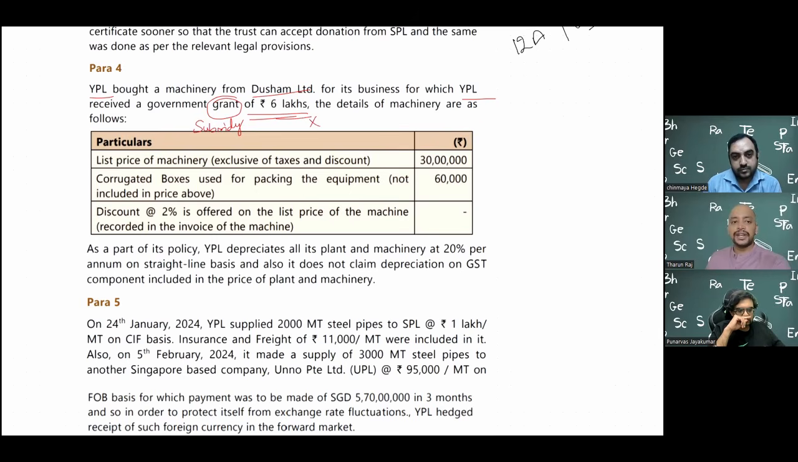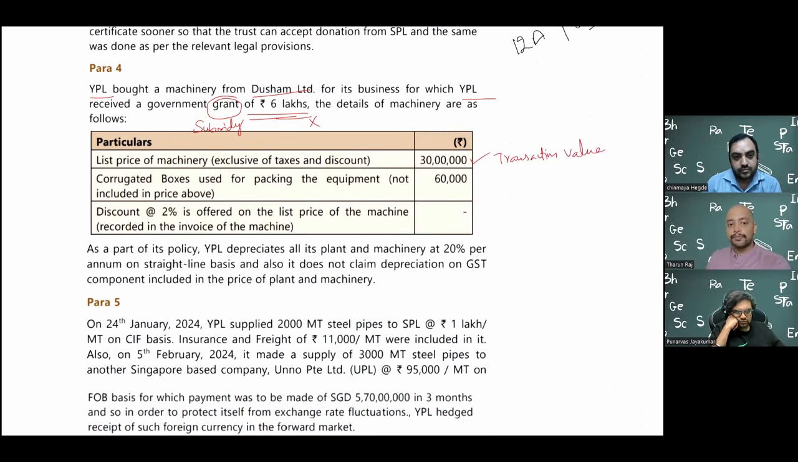The details of the machinery are as follows. List price of the machinery, exclusive of tax and discount, is 30 lakhs. So this will be taken as the base price or the transaction value. So this will be taken as transaction value under section 15 subsection 1.